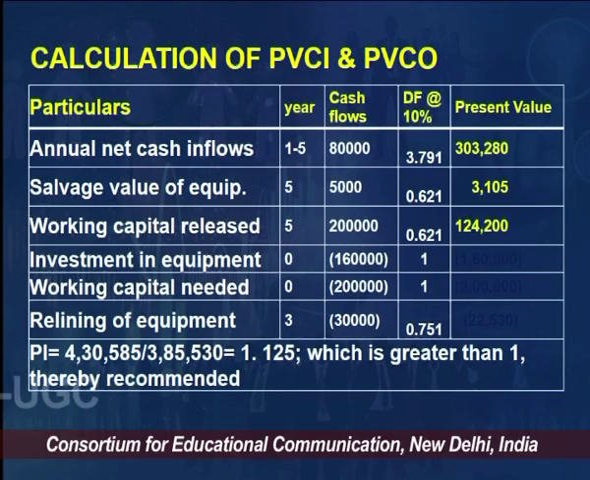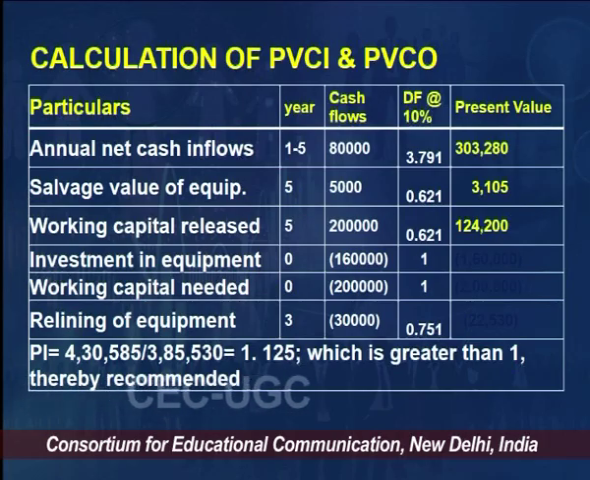So, the present value of the inflows is to be divided by the present value of cash outflow. Okay. So, that is what the PI is. So, the PI is going to be 1.125. How? By dividing the inflows with the outflows.